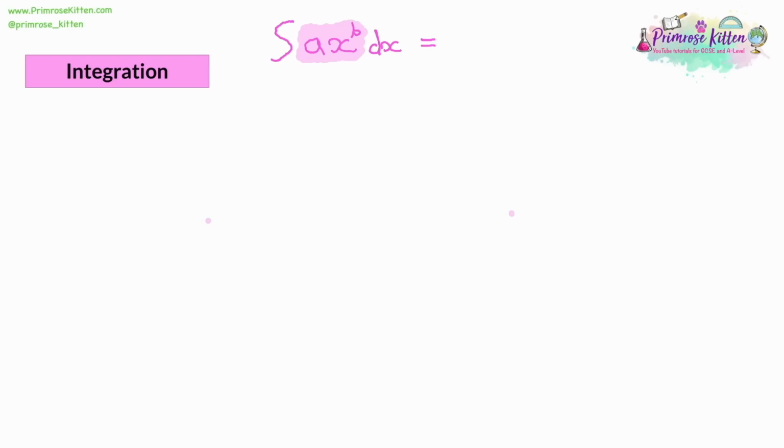So what do we do with this? Well, with differentiation, you multiply the coefficient and the power and increase the power.